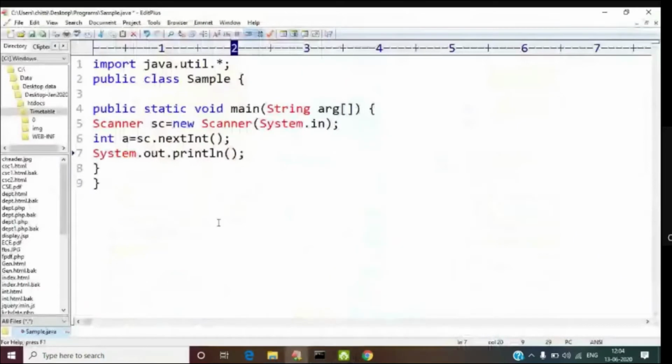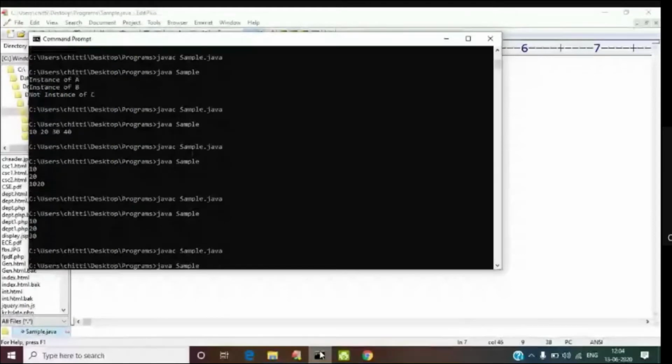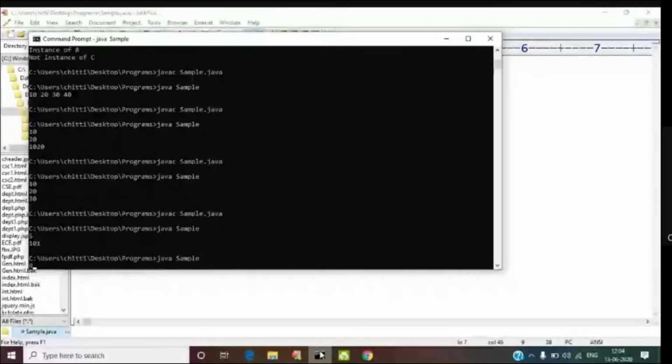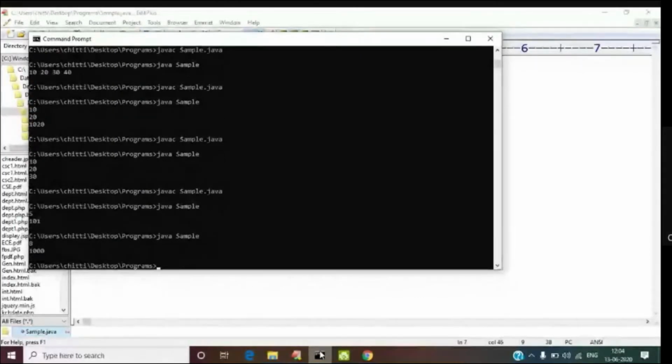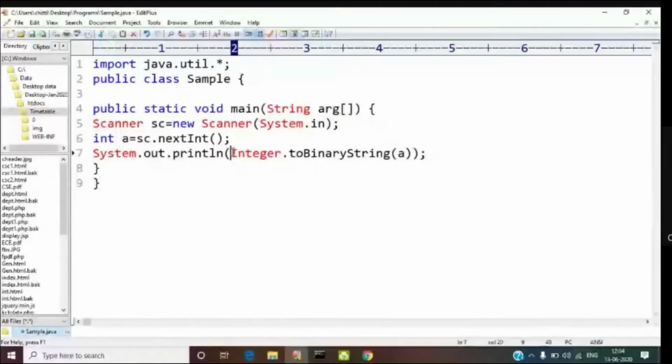Very important method, useful for you. As I said, it is a static method. You have to call it with the class name dot toBinaryString of A. So now you see, whichever number I enter, suppose I enter 5, I'll get the binary value. Now I enter something like 8, and I get its binary value. Automatically, however many digits are needed, that many it is going to convert. But remember one thing, it is stored in the form of a string only.